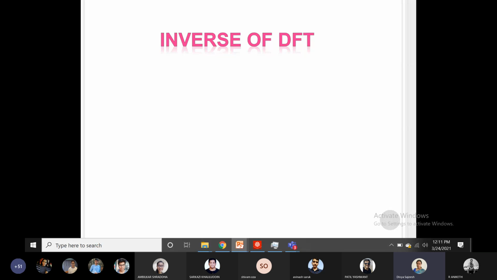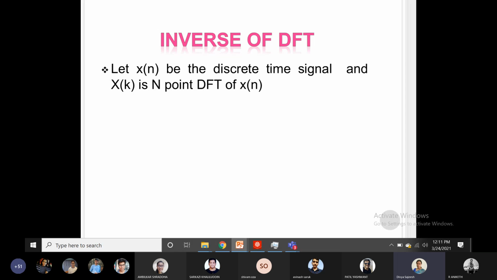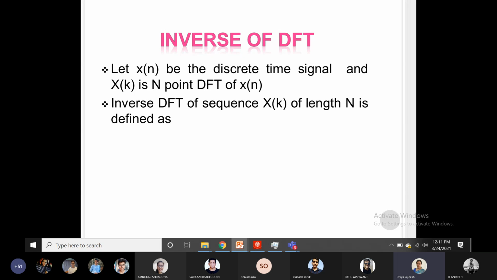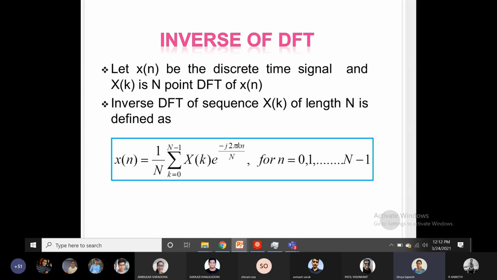Now, the inverse of DFT. If DFT exists, its inverse also will exist. So if x of n is the discrete time signal and X of k is the N-point DFT of x of n, then the inverse DFT is defined as x of n, again dividing by the total period. Here it is the number of samples in the period 2 pi, which is 1 upon N, summation k equal to 0 to N minus 1, X of k e raised to plus j 2 pi k n by N, for n equal to 0, 1 up to N minus 1.